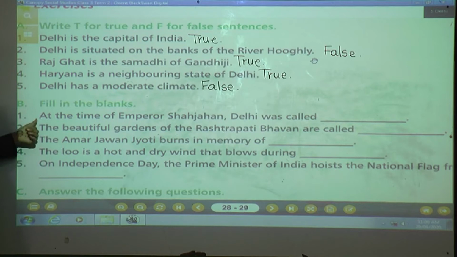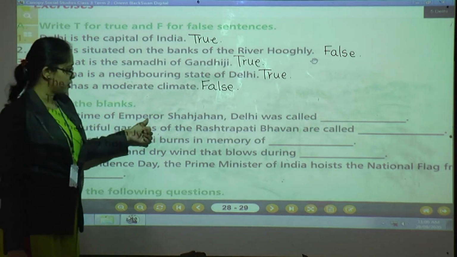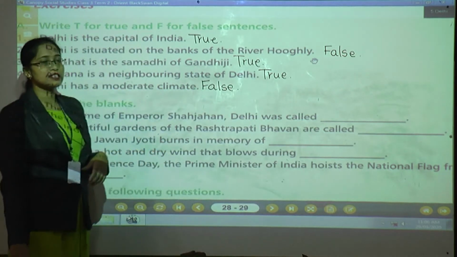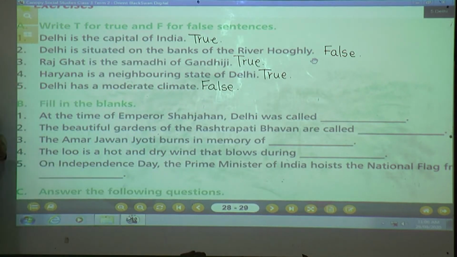Let's see the next question, that is fill in the blank. At the time of Emperor Shahjahan, Delhi was built. Delhi was called. What is this called? At the time of Emperor Shahjahan, Delhi was called as. Yes, come on, children. What it was called as? Shahjahanabad.